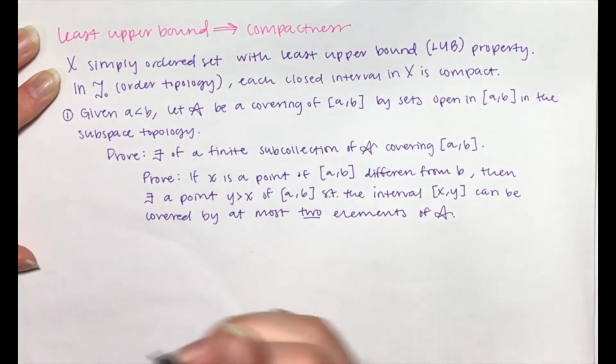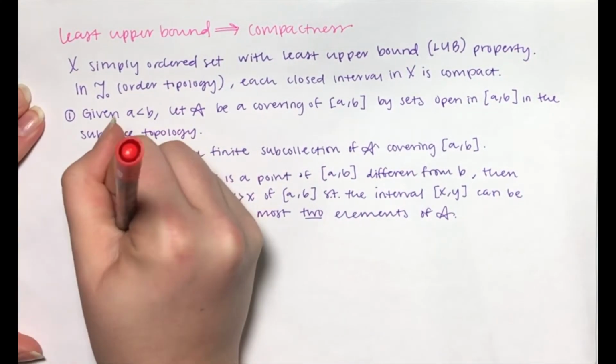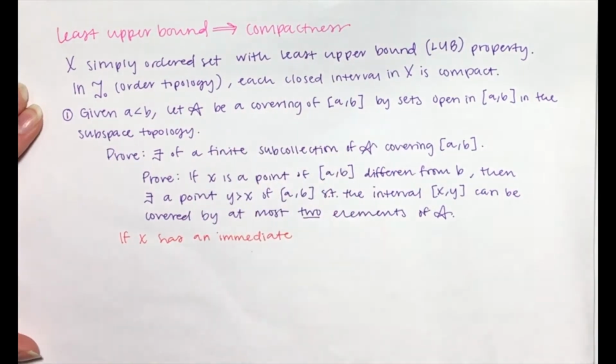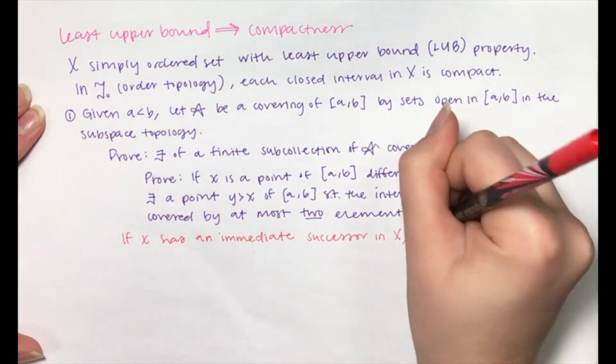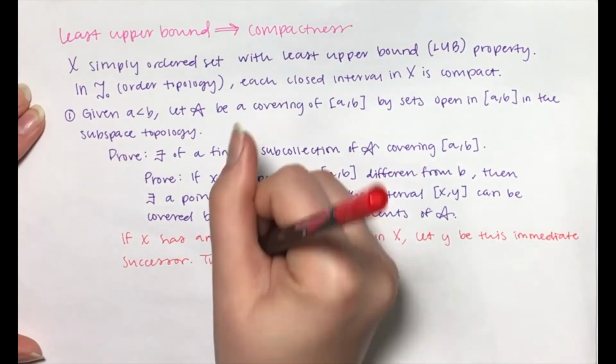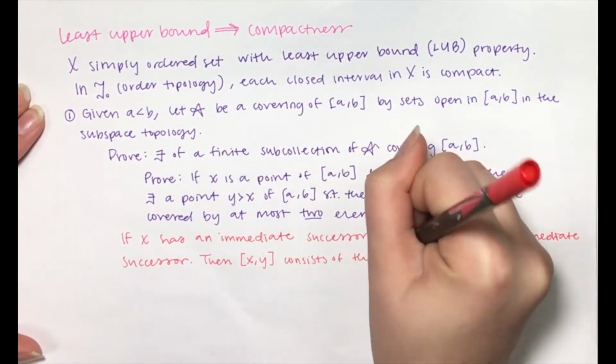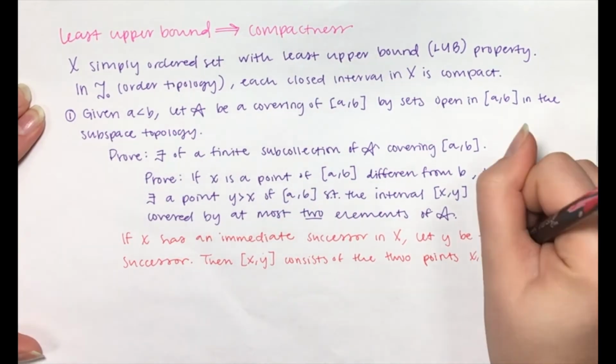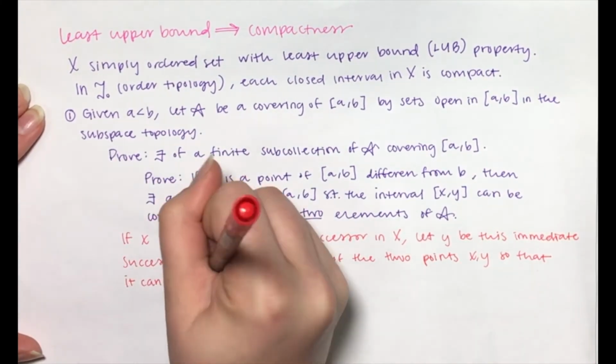If x has an immediate successor in X, let y be this immediate successor. Then the closed interval from x to y consists of the 2 points x and y, so that it can be covered by at most 2 elements of A.